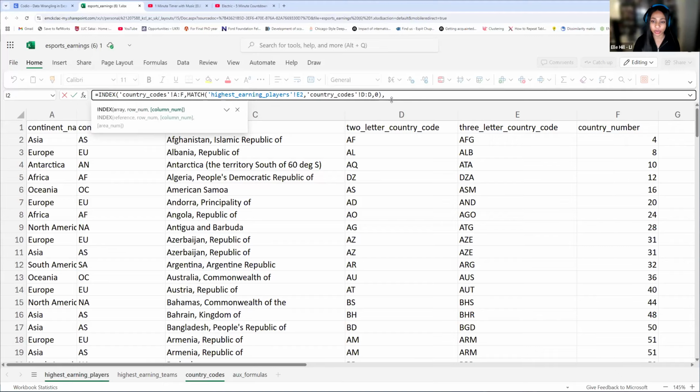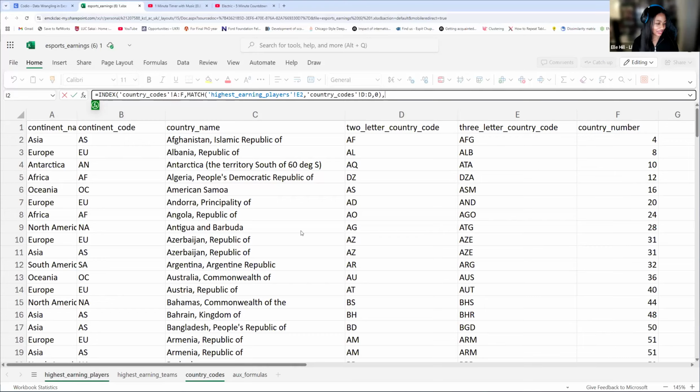To figure out what column we want to return, this part I think is not quite straightforward, but if you know it, it's straightforward. We have to find the column index. And to find the column index, a good way is just counting the columns. So A is going to be column 1, B is column 2, C is column 3, D is column 4, and so on and so forth. Based upon the fact that we want to return country name, what number is going to be our column index? And amazing, I already see it.